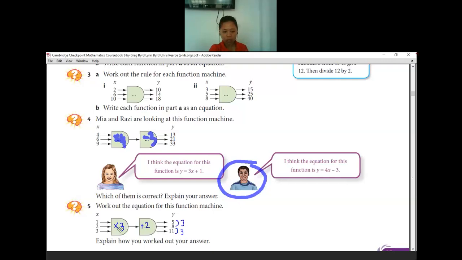After I get 3, I check it. 1 times 3 will be only 3, but the output is 5. So from 3 to get 5, I need to add 2. That's why I add 2 in here. I need to try it for another input. If the other input is also correct, it means the function machine is already correct.